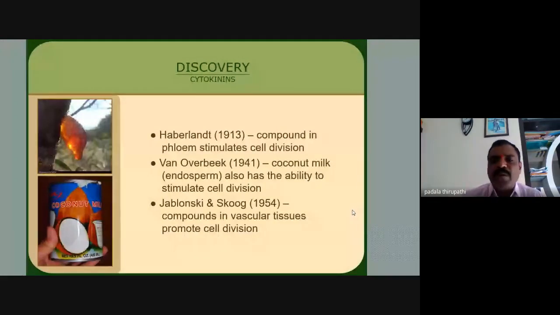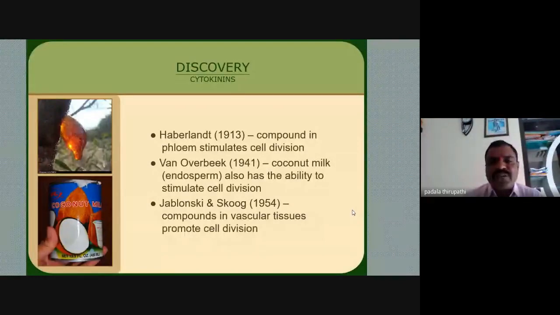You know, the compound in phloem stimulates cell division. First, Haberlandt discovered the compound related to this cell division. First observed by Haberlandt, in the phloem sap of different plants.